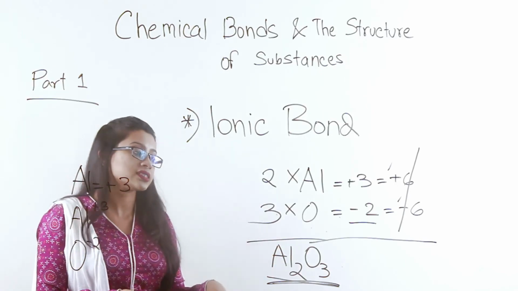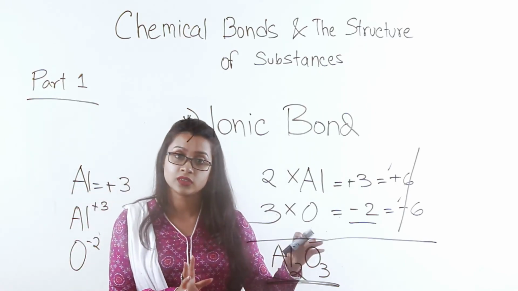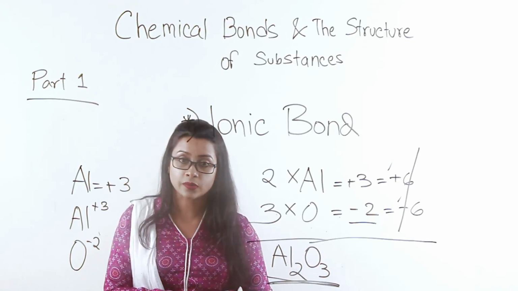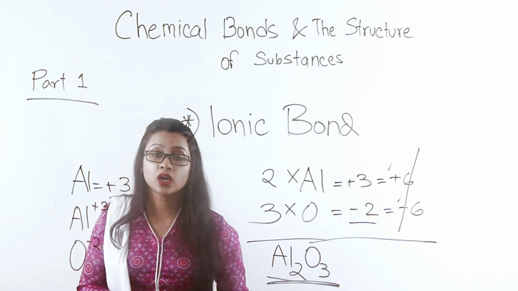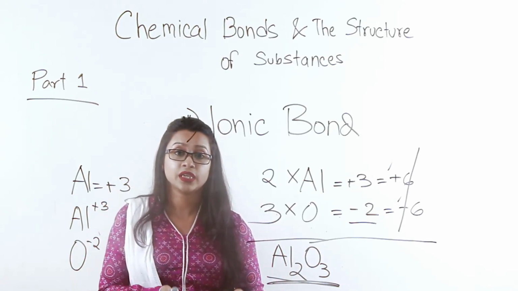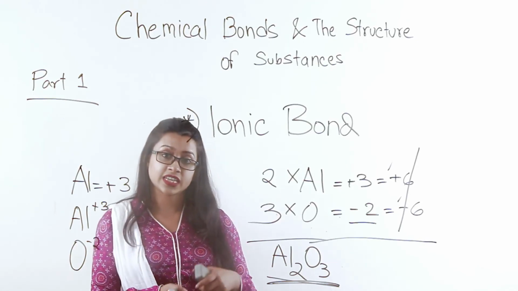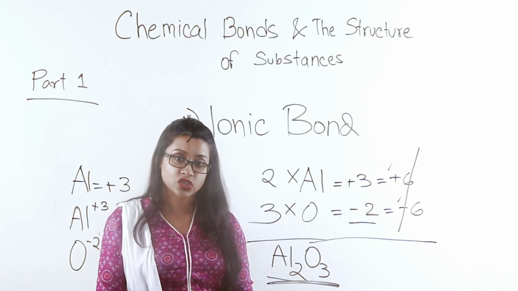So this is another example of an ionic compound, and this is how they're formed. In this way, ionic compounds are generally formed when positive and negative ions attract each other.